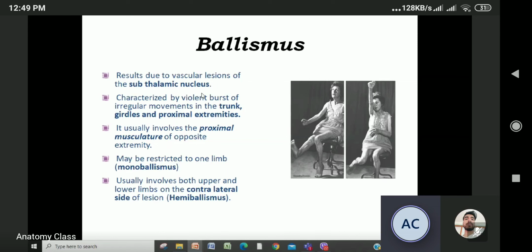अघि पढेको थियो नि हामीले subthalamic nucleus. So it is characterized by violent bursts of irregular movement in the trunk and proximal extremities. May be restricted to one limb. It's monoballism and involves both upper and lower limb on the contralateral side of the lesion. So you just MCQ मा सोध्न सक्छ. What is the disease if the lesion occurs in the subthalamic nucleus? Then you have to say ballism.